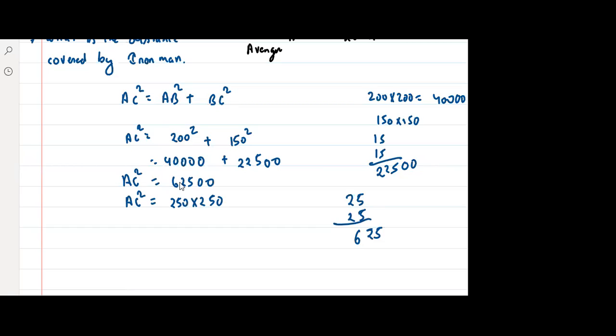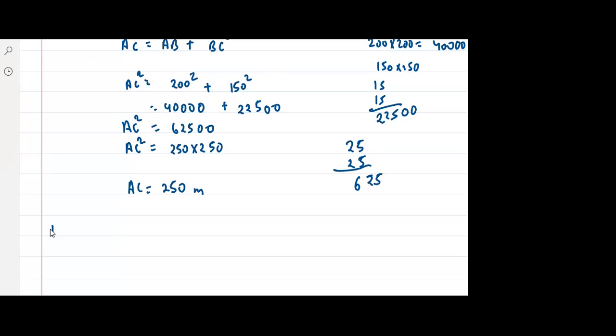Tell me, is everyone getting this? Does anyone have any doubt in this? एक concept सीखेंगे और अच्छे से सीखेंगे. So can we say, sir, AC is basically 250 meters? हाँ या ना? So the distance covered by Iron Man is 250 meters. Yes or no?